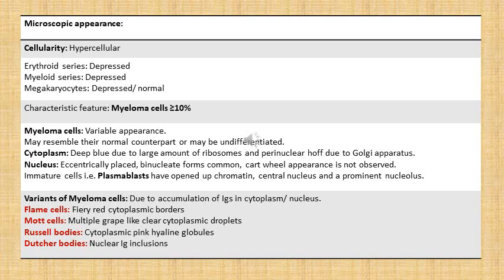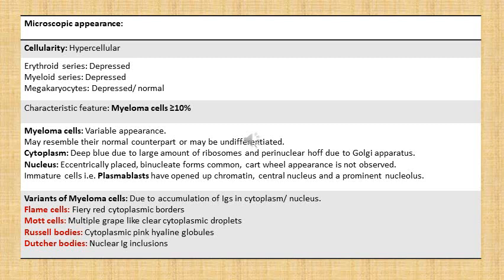What I want to highlight here is that myeloma cells are different from myeloid cells. Myeloid cells are the precursors of neutrophils or granulocytes, like promyelocytes, myelocytes and metamyelocytes. So myeloid series and myeloma cells are different. Myeloid series I have just enumerated at least a few of those cells, and myeloma cells are plasma cells which are now neoplastic. Now what do these myeloma cells look like? Their appearance is variable. They may resemble their normal counterpart, which is a mature plasma cell, or they can be undifferentiated.